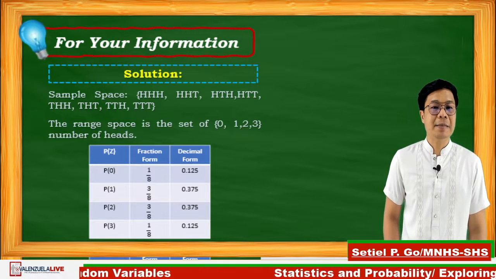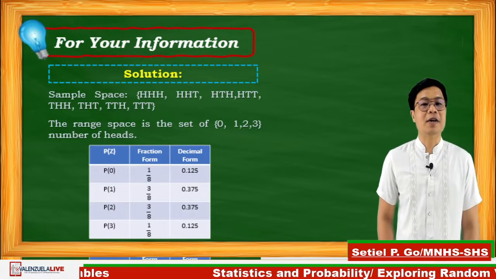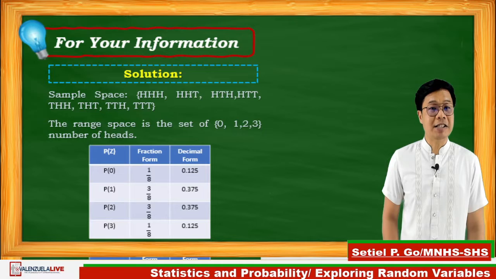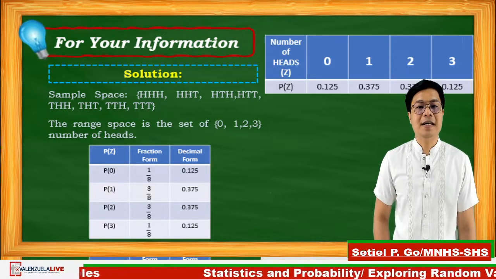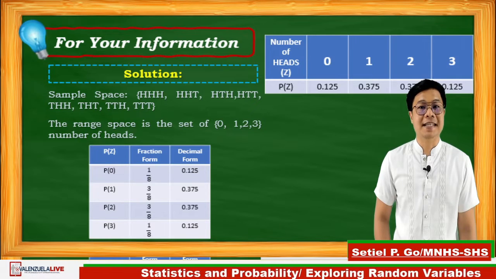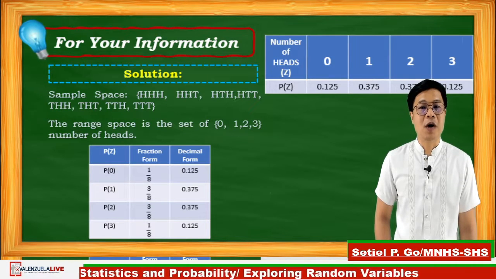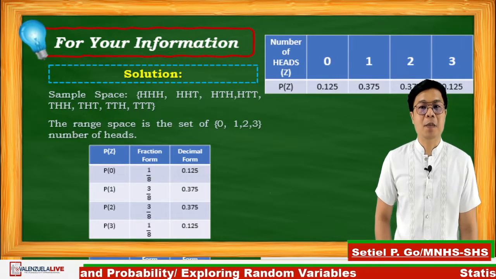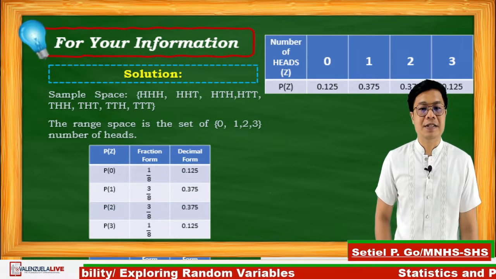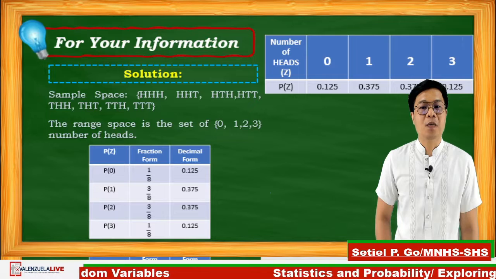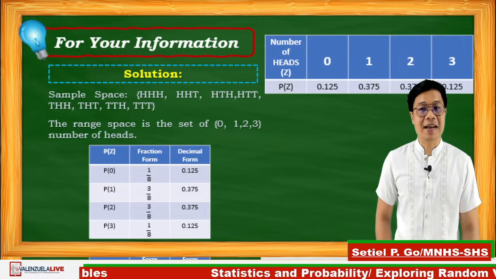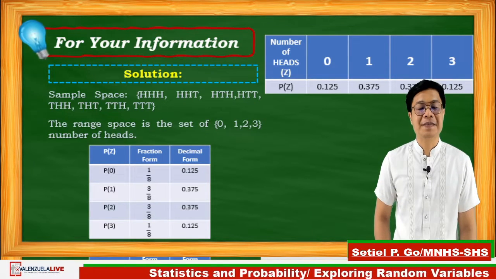And lastly, P of 3 is equal to 1 over 8, which in decimal form is equal to 0.125. Therefore, the values of the random variable h are 0.125, 0.375, 0.375, and lastly, 0.125. Grade 11, can you still follow? Okay.